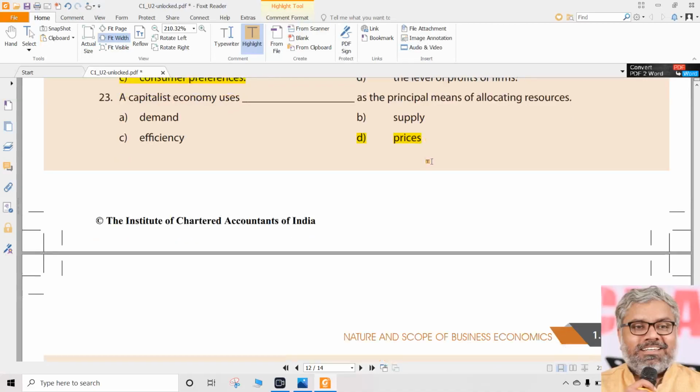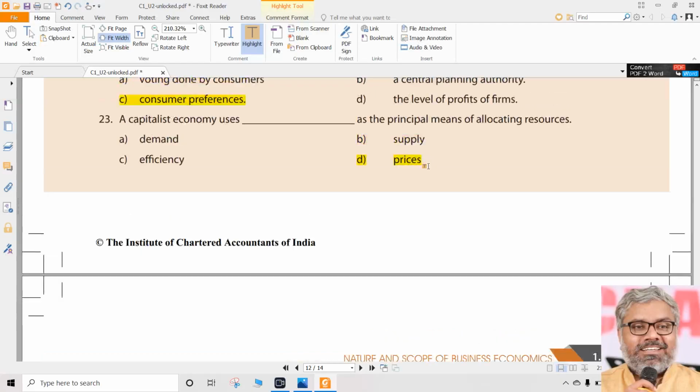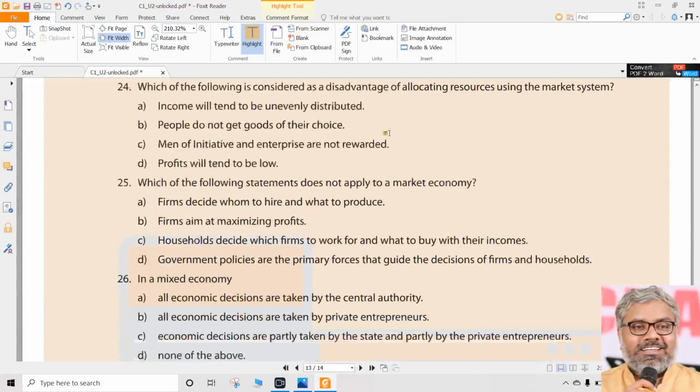And that's what we used to call the price mechanism. Price mechanism happens through demand and supply only. But can we say only demand is correct? No. Can we say only supply is correct? No. So A, B are not alone correct. That is why they cannot be put as correct answers. Correct answer will be D, Delhi. That is prices, which is used for the purpose of allocating resources in a capitalist economy.